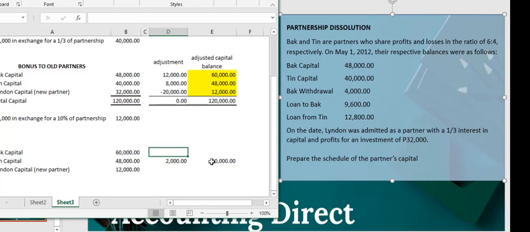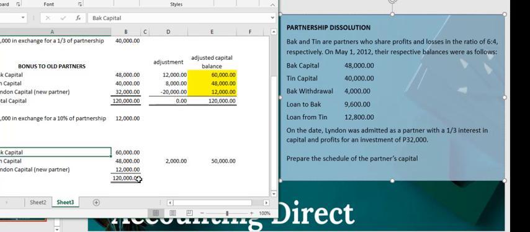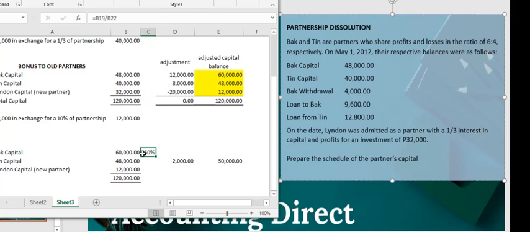This, same as the admission of a new partner, will be distributed to the remaining partners. If the problem is silent, you can use the capital contribution ratio. It is very common. You can make use of this. Let's use it in percentage.